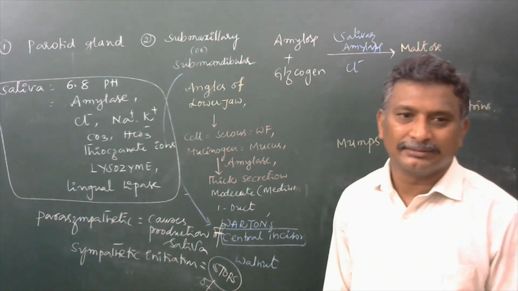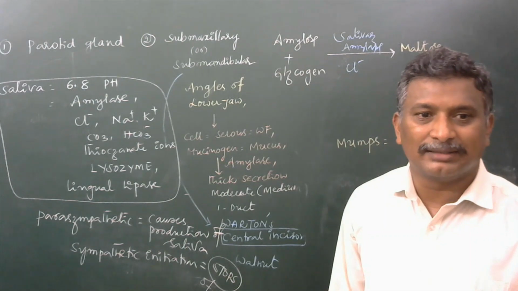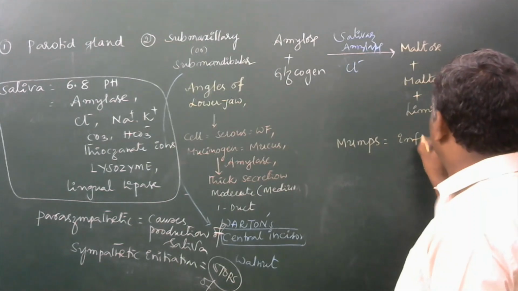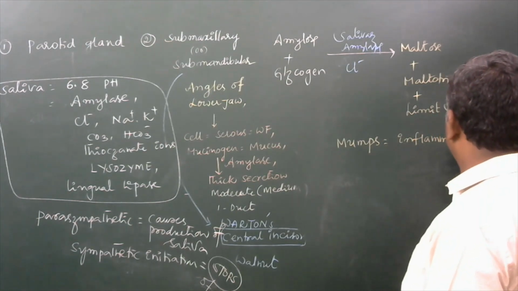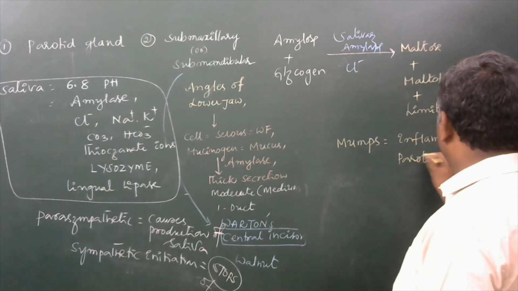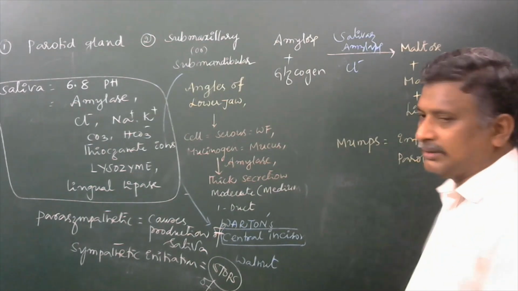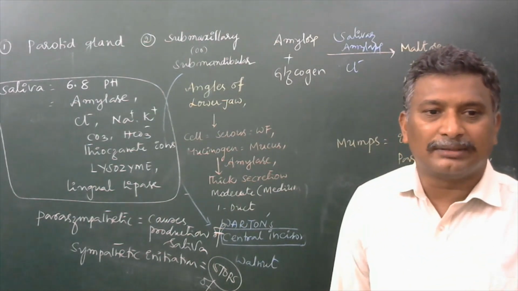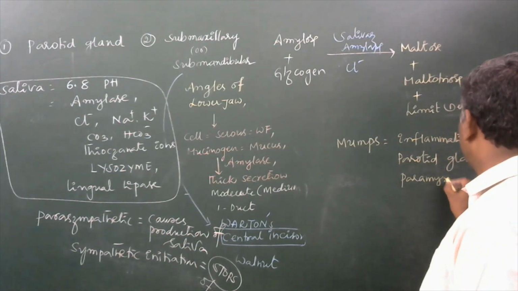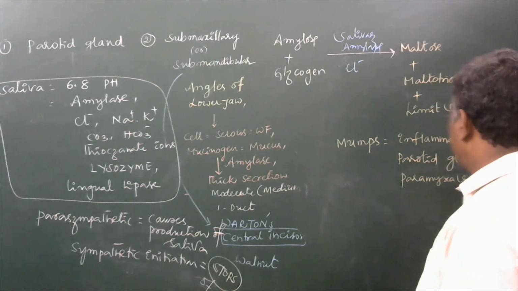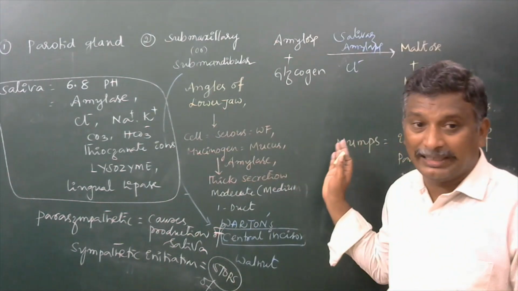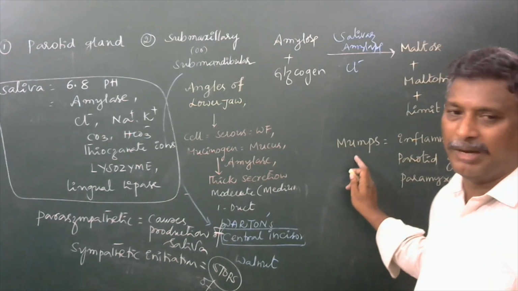Mumps is a disease, an inflammation of the parotid gland, that is due to the paramyxovirus. So a viral infection of the parotid gland is known as mumps.